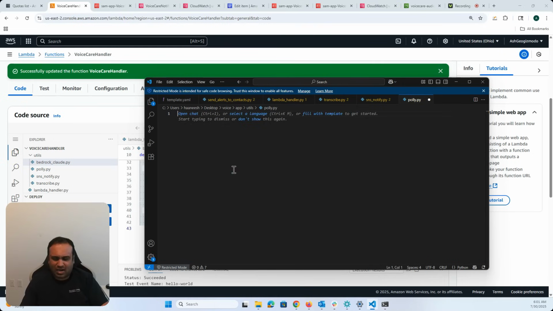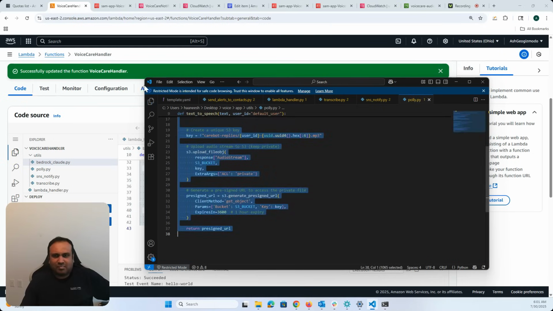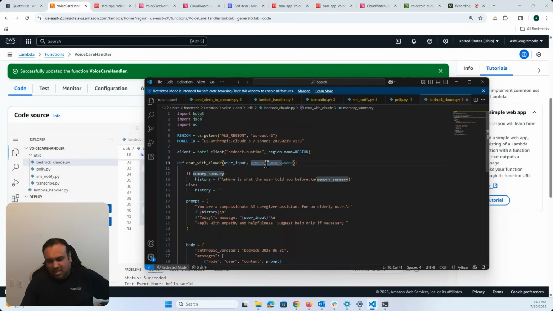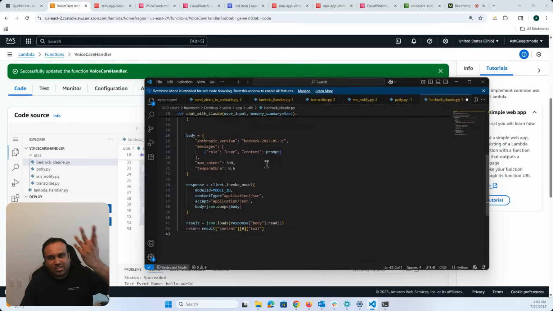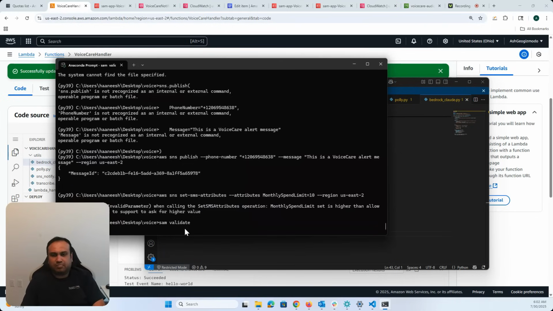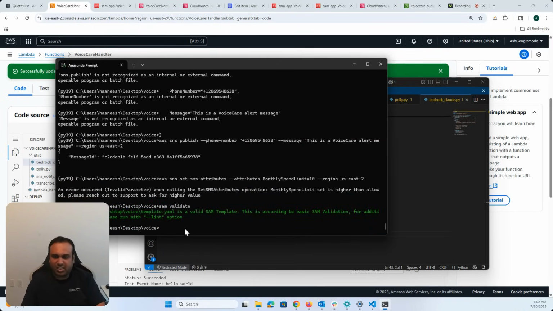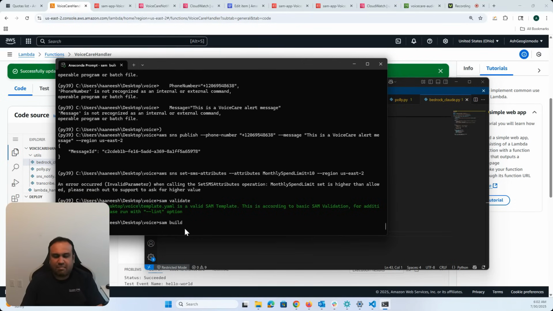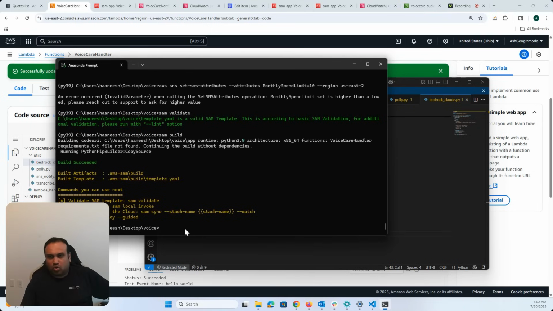Again, I'm just showing you all a demo, everyone. And so all of this has already been created, everything is ready to go. So I'm just showing you that I've been changing it on the server. So when I go into my local, I have to do my regular SAM validate. SAM, if you're not aware, is the Serverless Application Model where you write a template on the client. So just make sure it's a valid template, and then SAM build, and we just make sure the build goes correctly. So that's good. The build succeeded, and then SAM deploy.